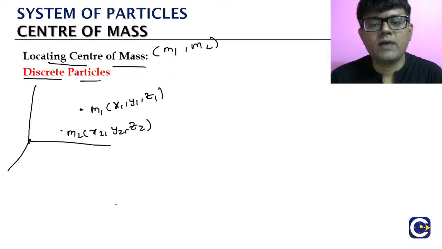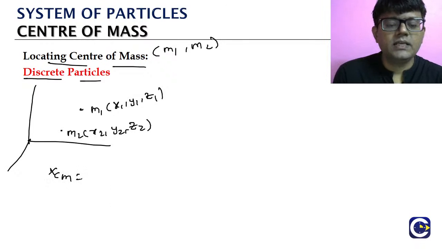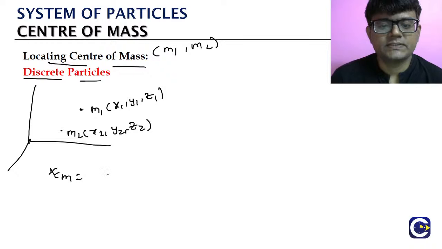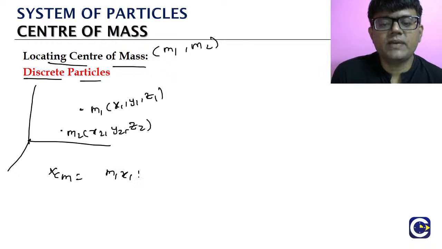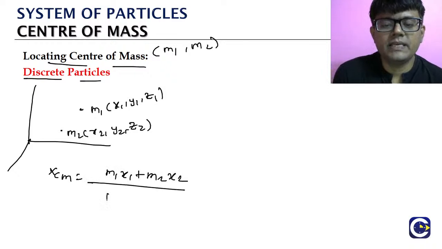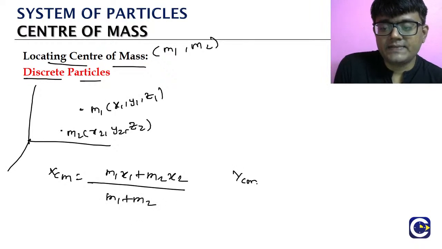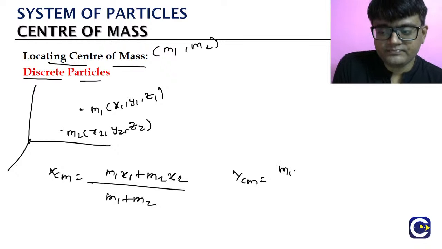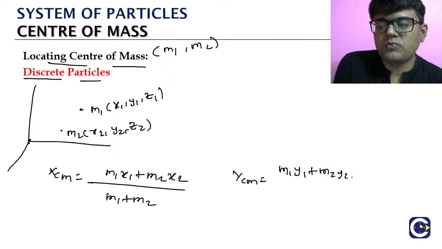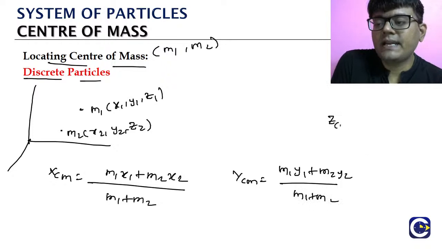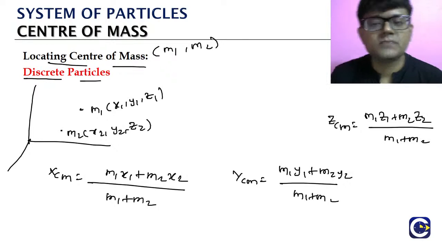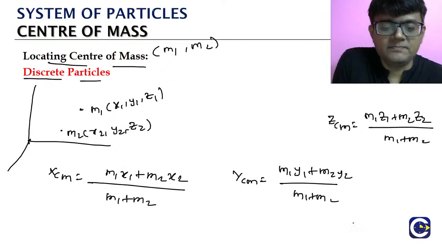The x coordinate of the center of mass will be given by m1 x1 plus m2 x2 by m1 plus m2. Similarly, the y coordinate of center of mass will be given by m1 y1 plus m2 y2 by m1 plus m2. Similarly, the z coordinate of center of mass will be given by m1 z1 plus m2 z2 divided by m1 plus m2. How is this coming?